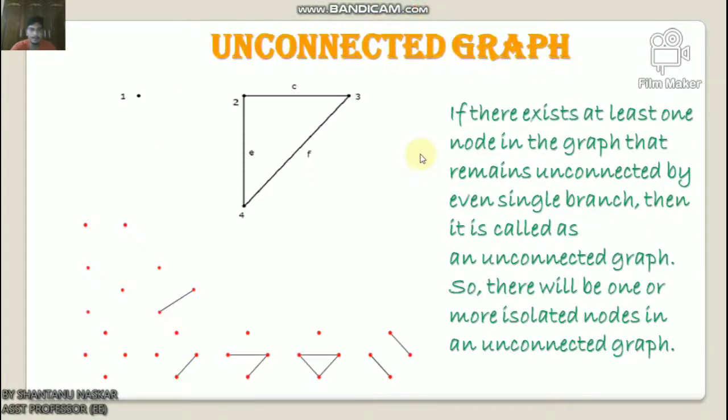Okay. Now, unconnected graph. If there exists at least one node in the graph that remains unconnected by even a single branch, then it is called an unconnected graph. So there will be one or more isolated nodes in an unconnected graph. Consider the following figure, which is an unconnected graph. In this graph, nodes 2, 3, 4 are connected by 2 branches each, but not even a single branch is connected to node 1. So node 1 becomes an isolated node, hence the above graph is an unconnected graph.